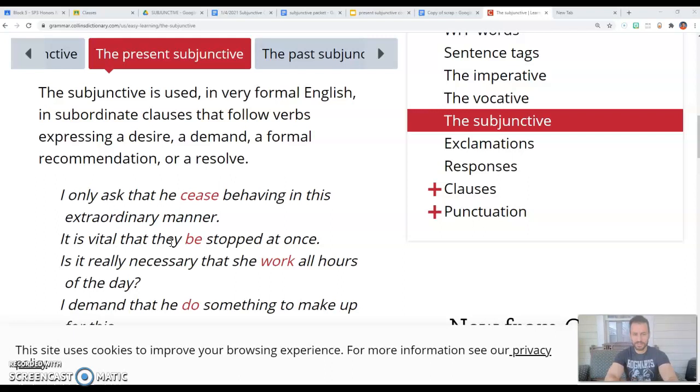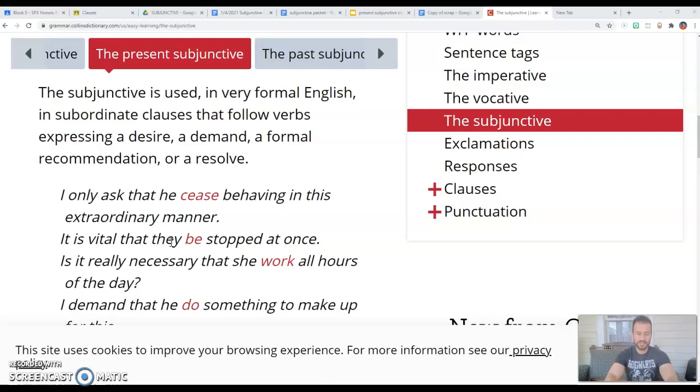So first one, I only ask that he cease. And then the second part, it is vital that they be stopped. Or the last one, is it necessary that she work all hours of the day?